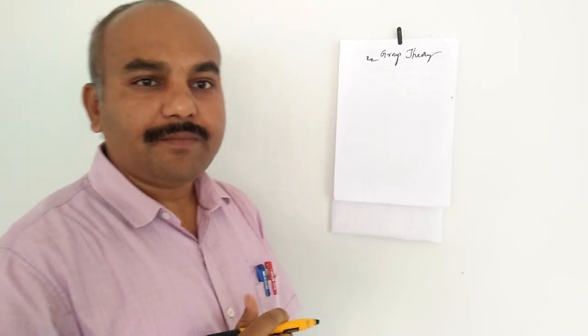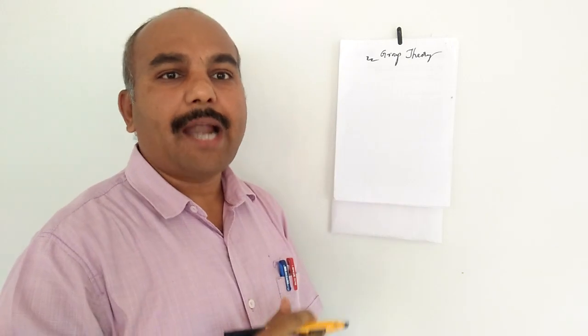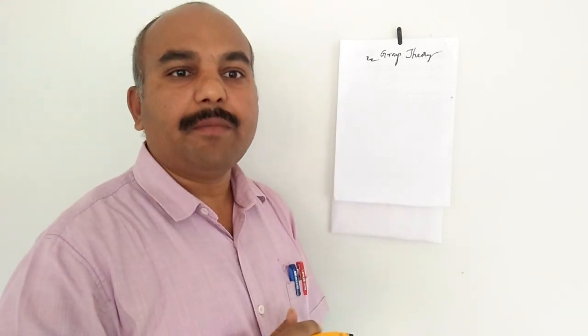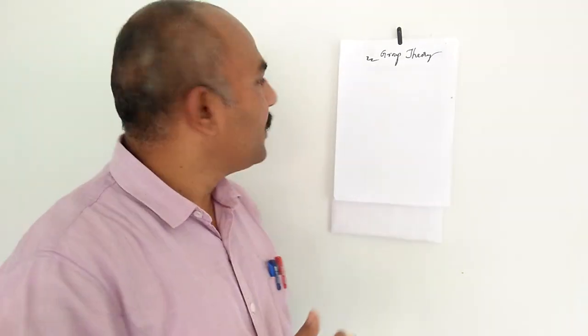According to the closure law, the product of two elements and the square of each element must be an element of that particular group.